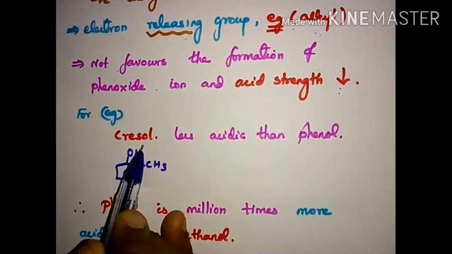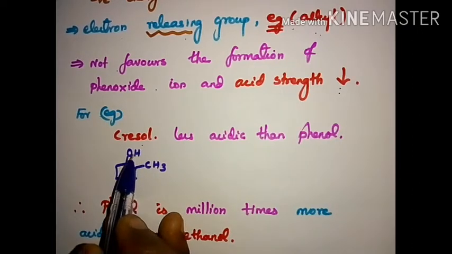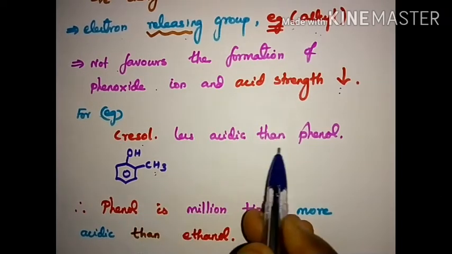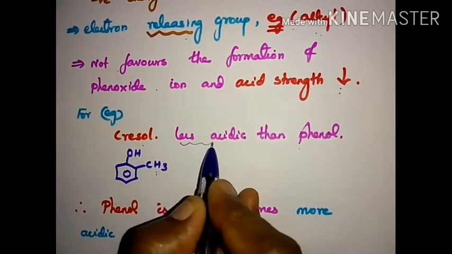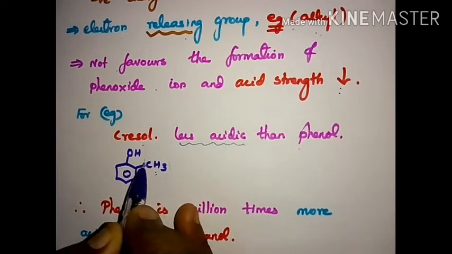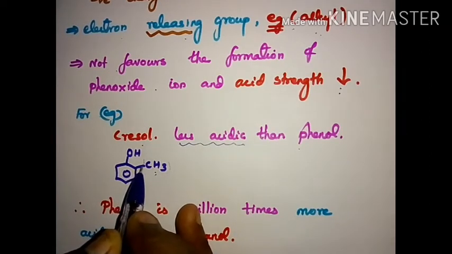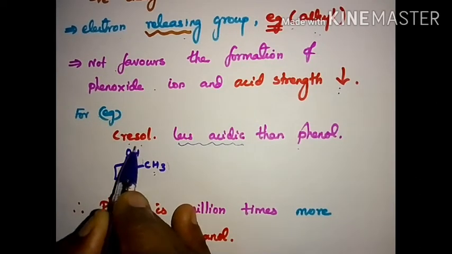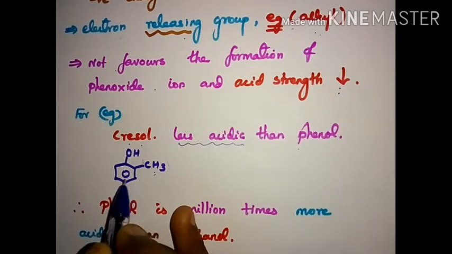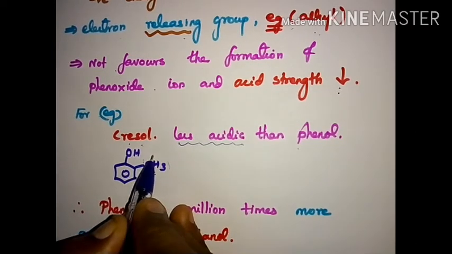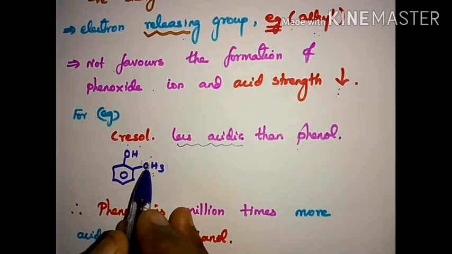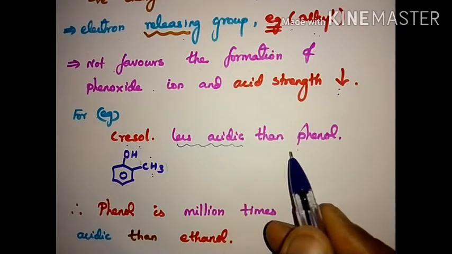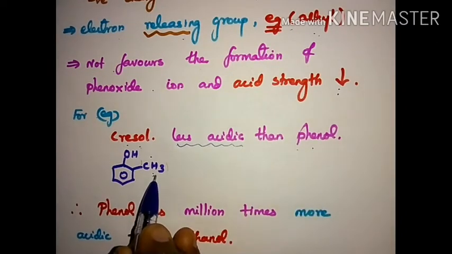An example for that is cresol. What is cresol? An OH group along with a CH3, which is less acidic than phenol. Why is it less acidic? Since the alkyl group is an electron releasing group, the oxygen electron density increases, so the H plus is not removed. If it has a tendency to attract electrons, the H plus is easily removed. So since the alkyl group is present here, cresols are less acidic than phenol.